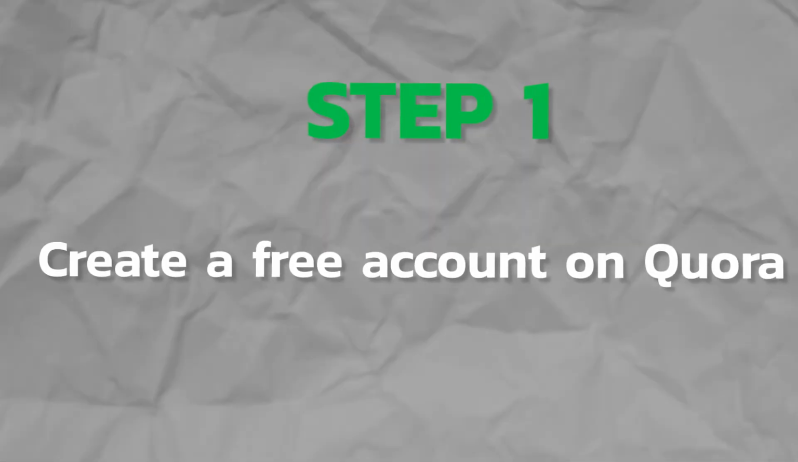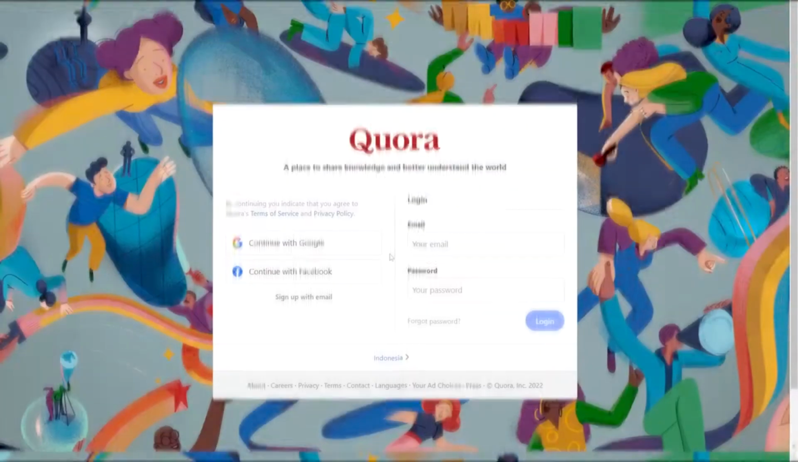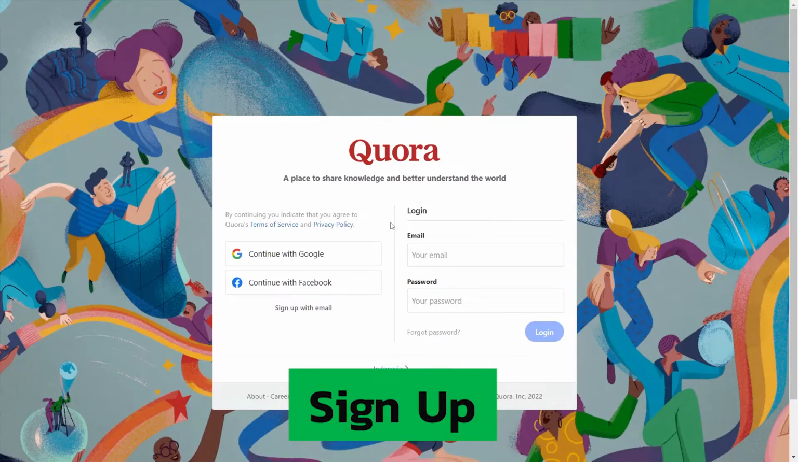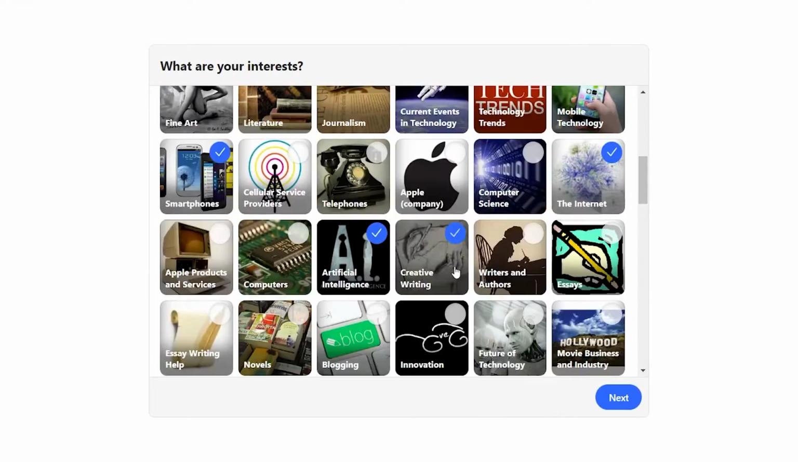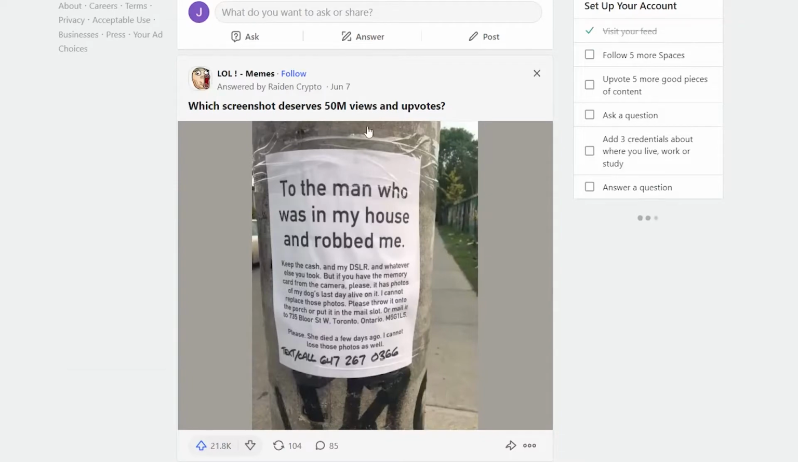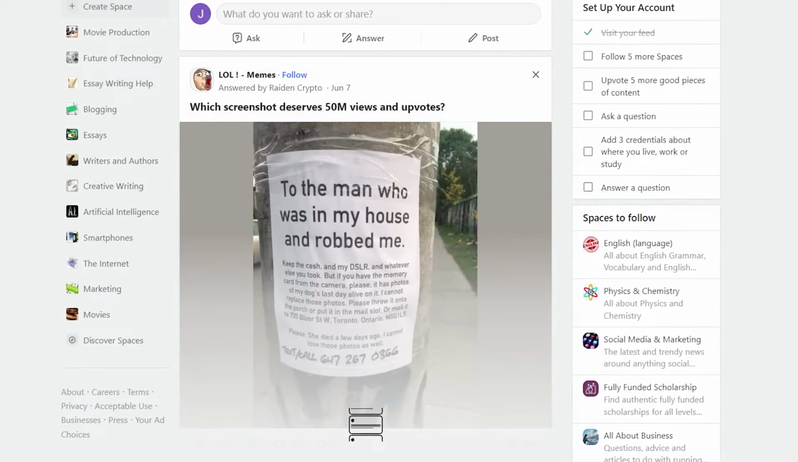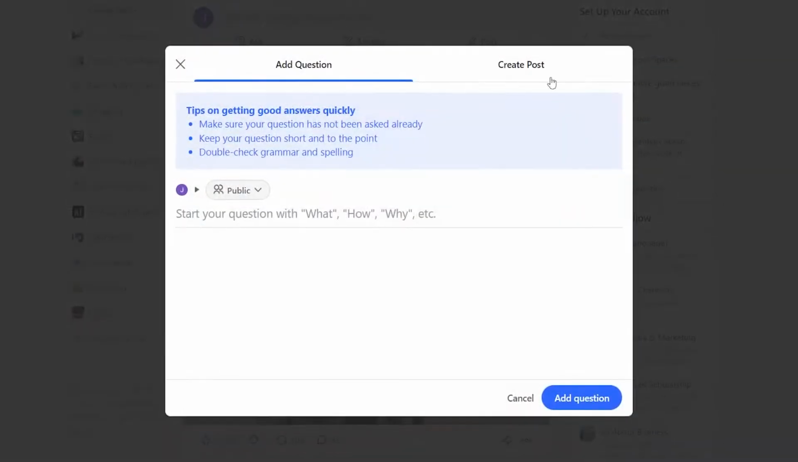Step 1. Create a free account on Quora. The first step would require you to sign up on this website as an individual account. After creating a free account on Quora, you will then have to ask questions on topics that are hyped up or always on a trend, or any questions that have the potential of gaining lots of searches, and then people will come up with answers and opinions.